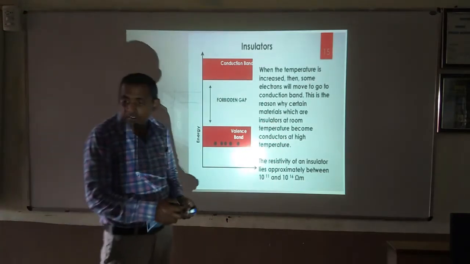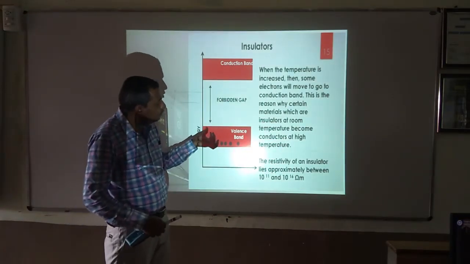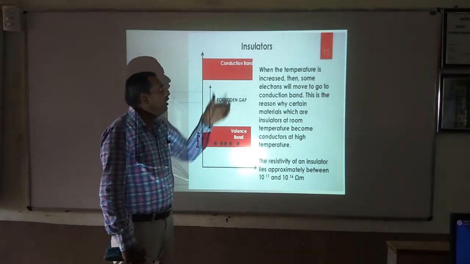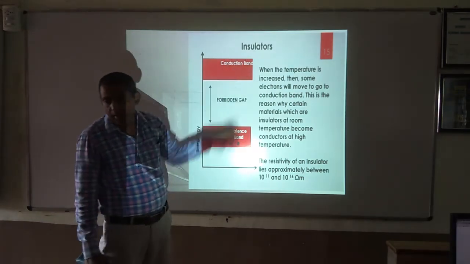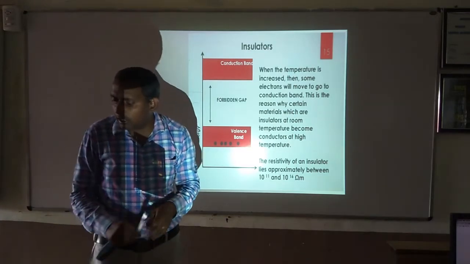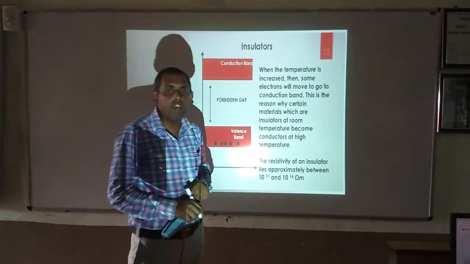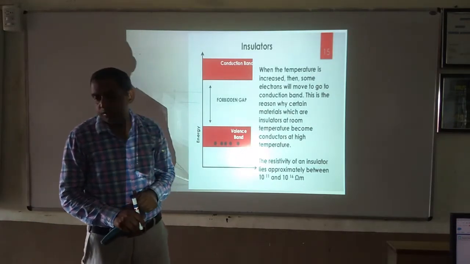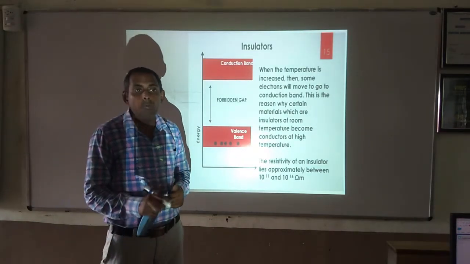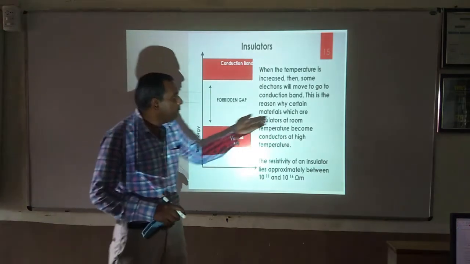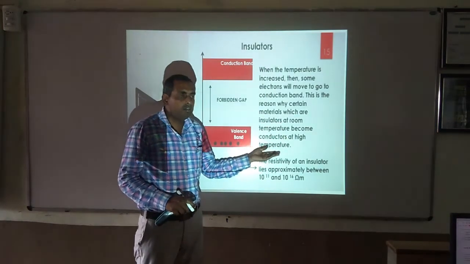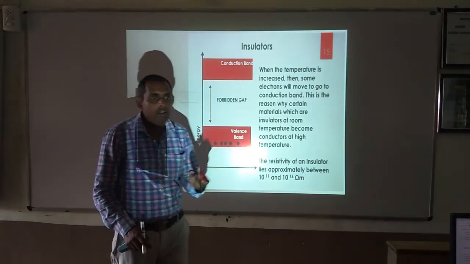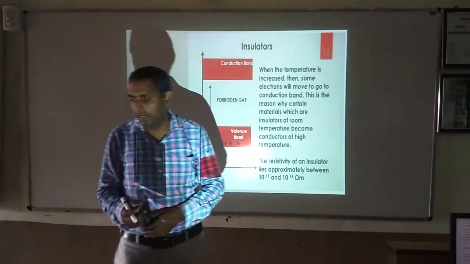In terms of energy bands, the valence band is completely filled with electrons, whereas the conduction band is totally empty. The electrical conductivity of an insulator is very small in ordinary conditions. As the temperature increases, some of the electrons will get enough energy to cross, and then they will act like a semiconductor or conductor.